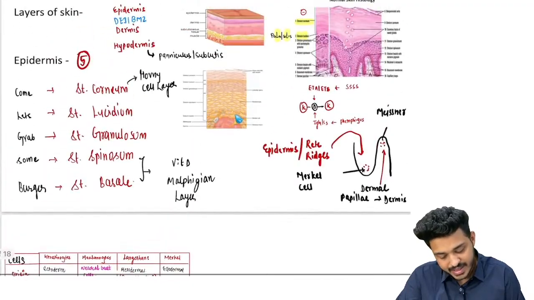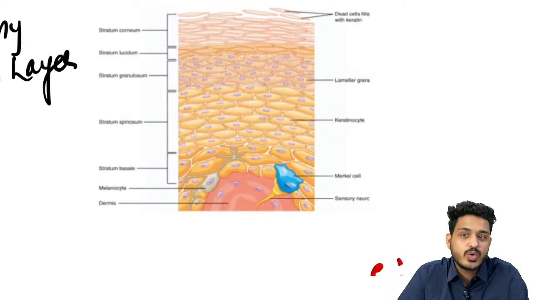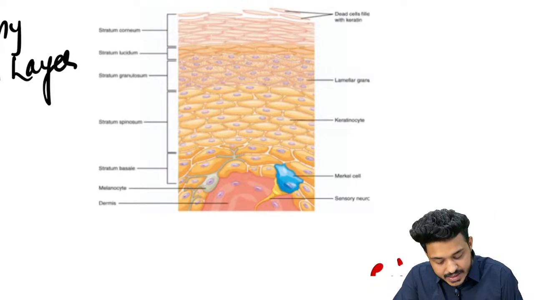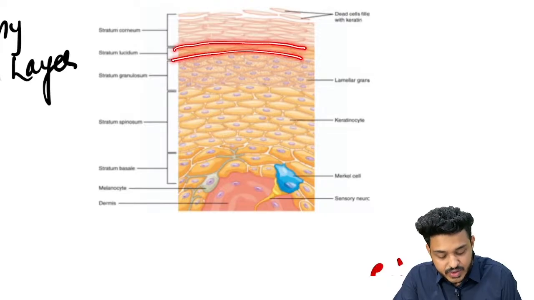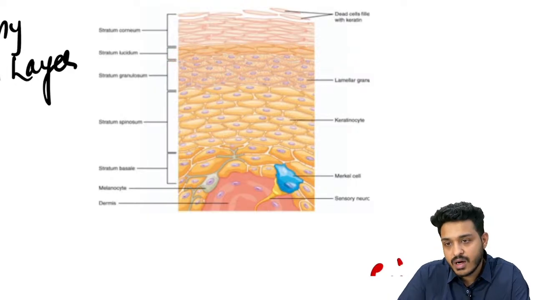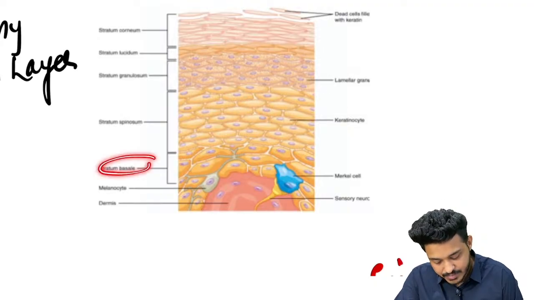Now, sir, how many cells do we have in the epidermis? You can appreciate here also. Can you appreciate any blue structures here? So no blue structures. That means this is going to be stratum corneum. Then this clear cell layer is going to be there. This is going to be what? Stratum lucidum. Then you have multiple granules. This is going to be stratum granulosum. Then you are having these keratinocytes binding together with the desmosomes. This is stratum spinosum. And the last layer we are having is stratum basale.